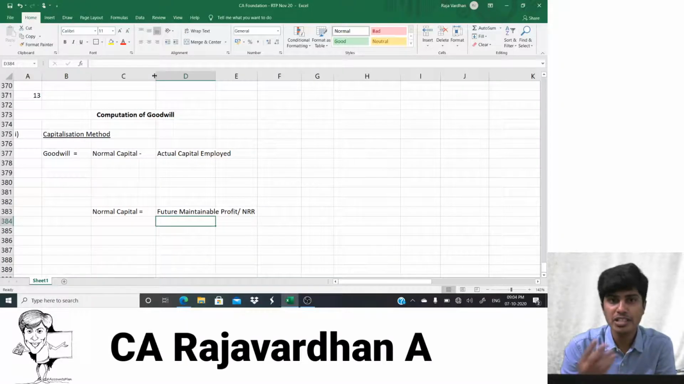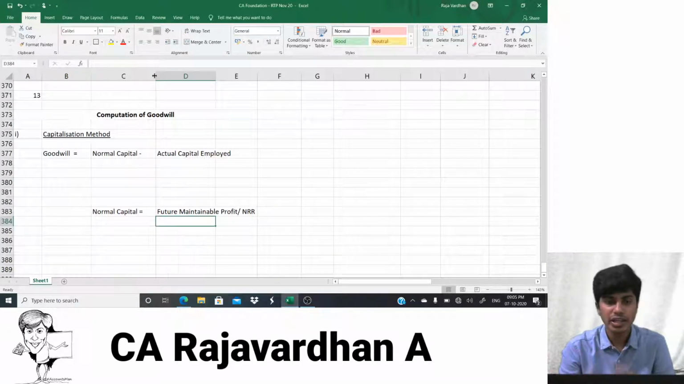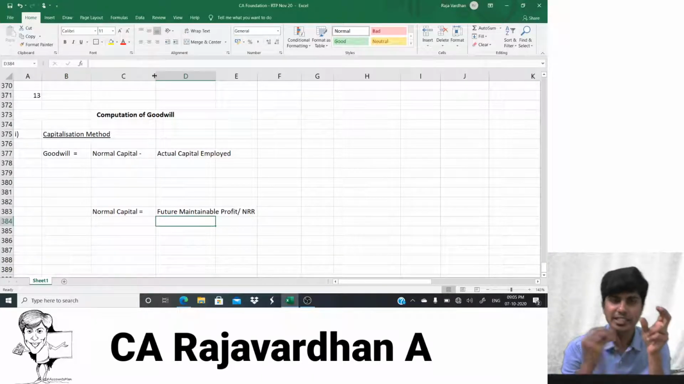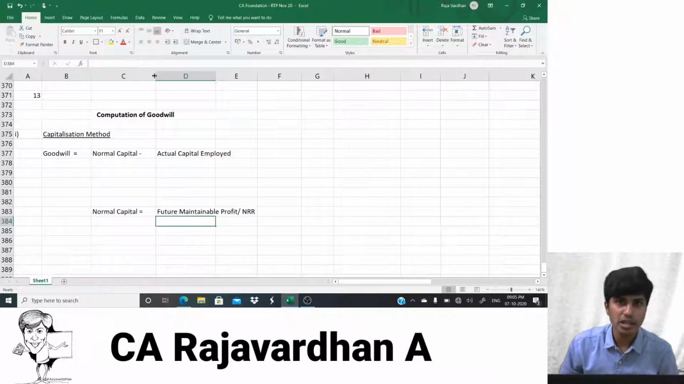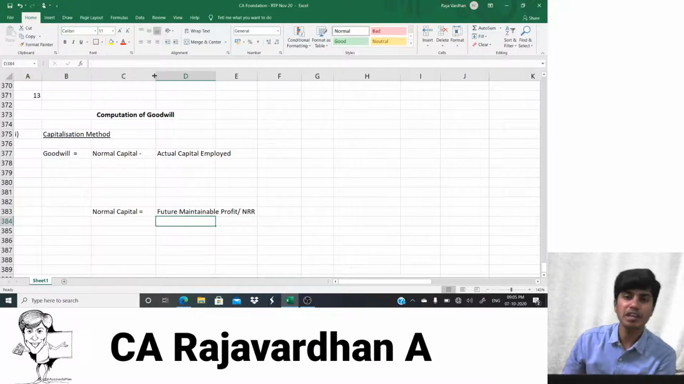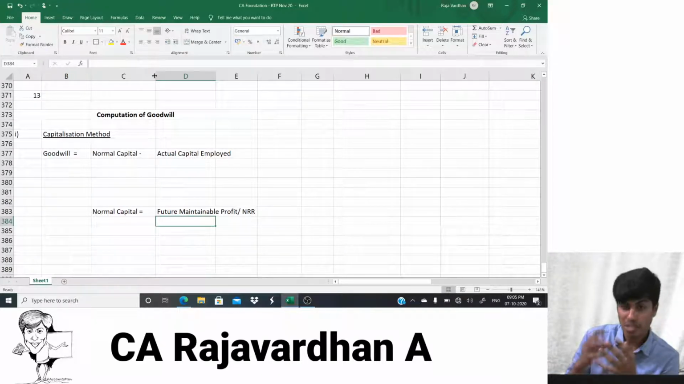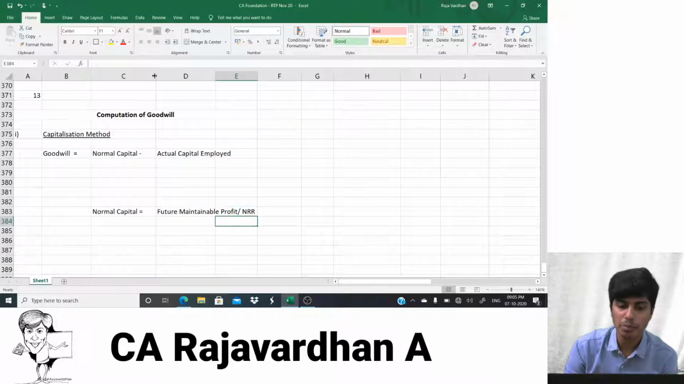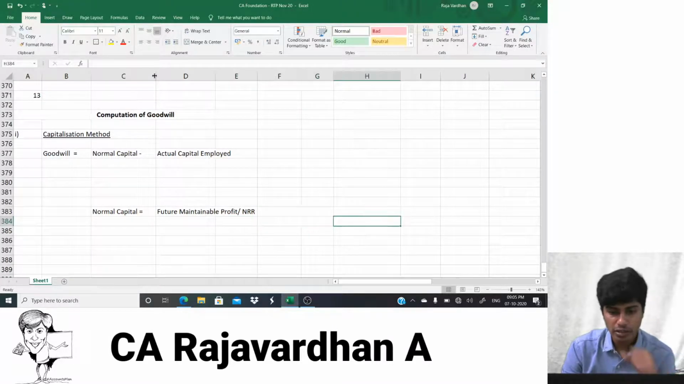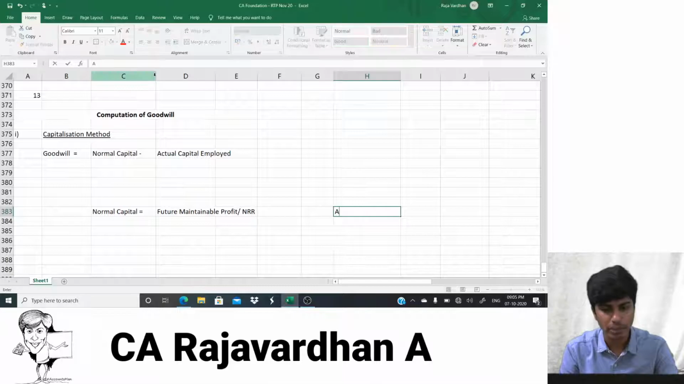And the profit that I want is 100. How much capital should I invest? 100 rupees is the profit that I want at 6%. So how much capital should I invest to get that? If I don't do the business and keep that money in the bank, how much return will I get? 6%. So if I get the same return with a lesser amount invested in the business, that difference is my goodwill. So normal capital is found as future maintainable profit divided by the normal rate of return. The next question is how do we compute actual capital employed?